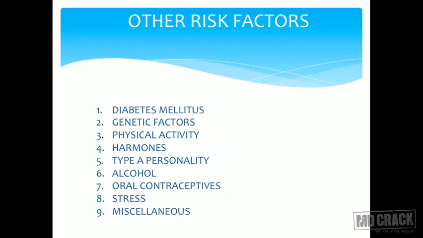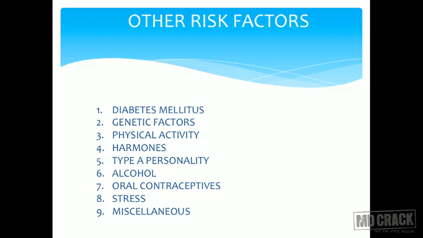Type A personality. Type A personality in layman's terms are the go-getters. They want everything in life, impulsive. How to spot a type A personality? You get into a lift, a type A personality man pushes the button 2 or 3 times. So he is impulsive, he wants to get there fast. They are so-called leaders of the society. That kind of personality is also prone to hypertension and subsequently the development of CHD.